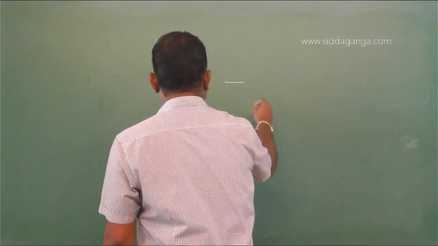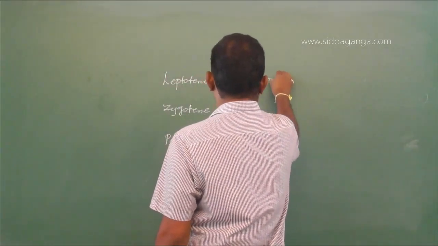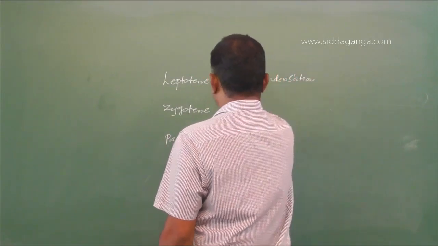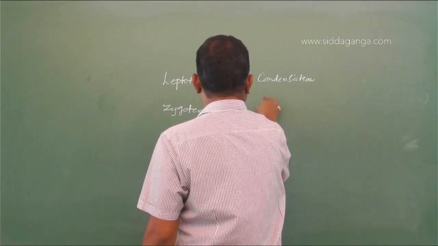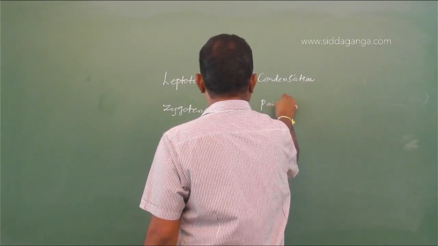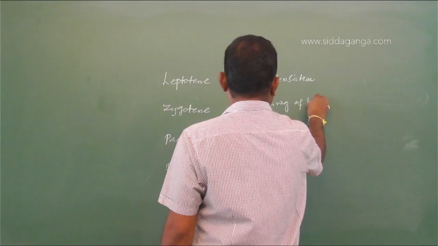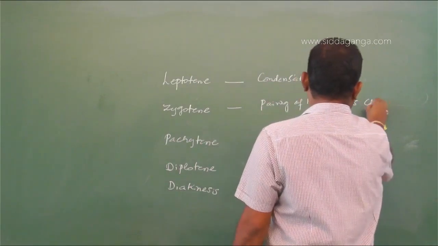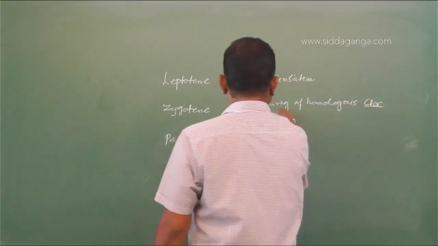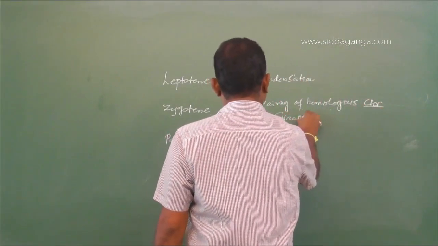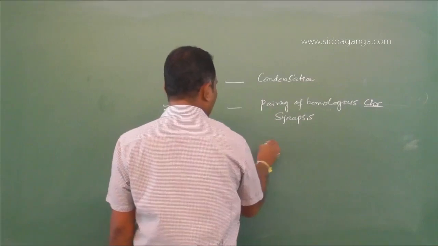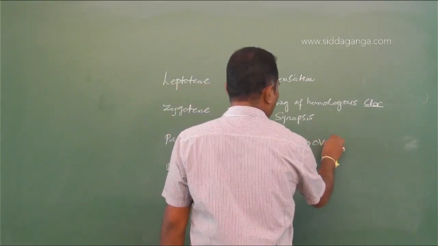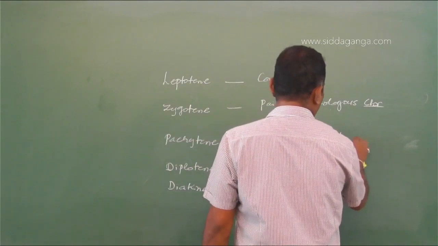So each is characterized by an event. Here, condensation of chromosome: chromosomes start condensing in leptotene. Zygotene, pairing of homologous chromosomes, that's referred to as synapsis. In case of pachytene, crossing over, so it leads to recombination.